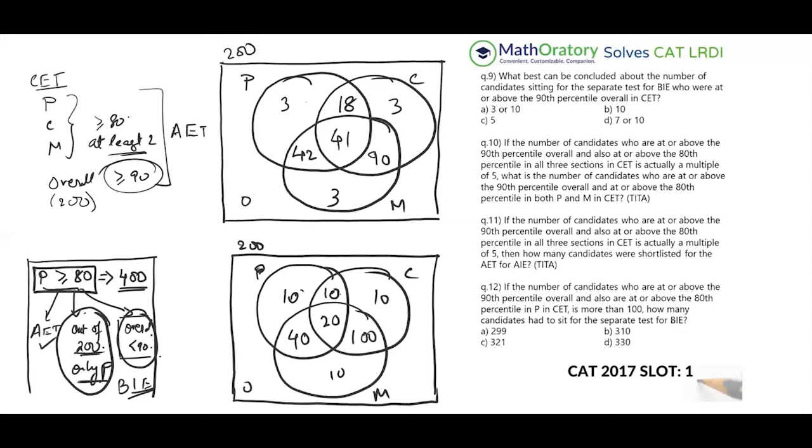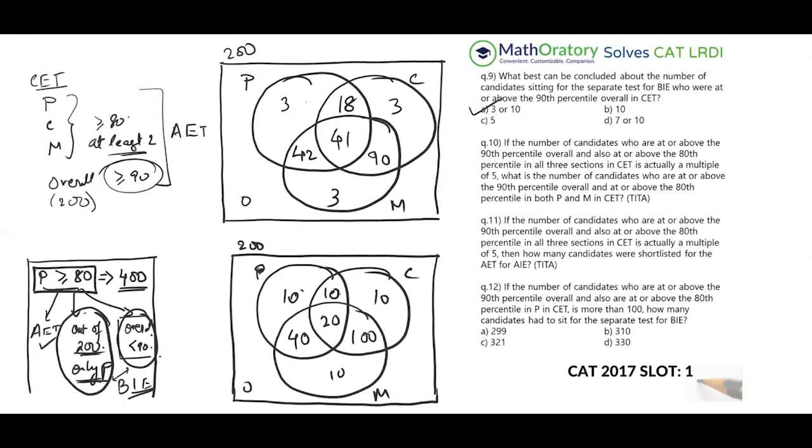So remember this chart that we drew? Among the candidates who actually got the 90th percentile overall, there were these two categories who sit for the BIE test, the ones we have circled earlier, right? These two categories. Now, out of that, these are the ones who are getting less than 90 percentile. So among the ones who get 90 percentile overall, only the ones who are getting 80th percentile and above in only P, the ones who fall in the only P region, they are the ones who have to sit for the BIE test. So that is either 3 or 10 in our diagram. So that is the first option.